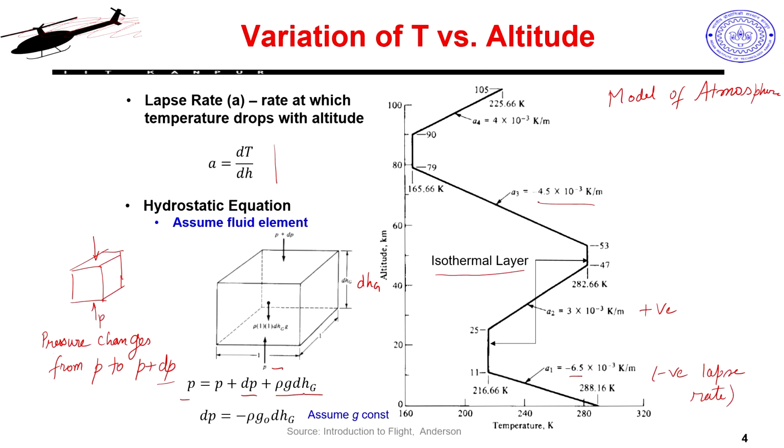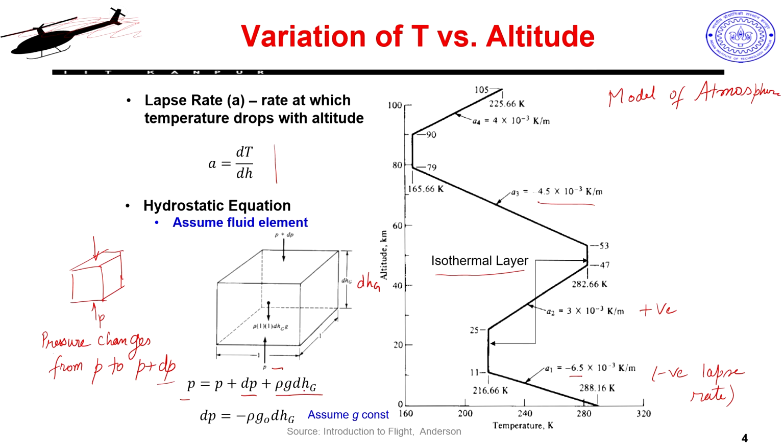I know the density of air. If I take the volume of air contained inside this cube, I can simply write rho into g into dh. Because I am talking about pressure change, not force change, I am not multiplying with the whole volume, I am only multiplying with the distance across which it acts, because the surface areas are the same for both sections.